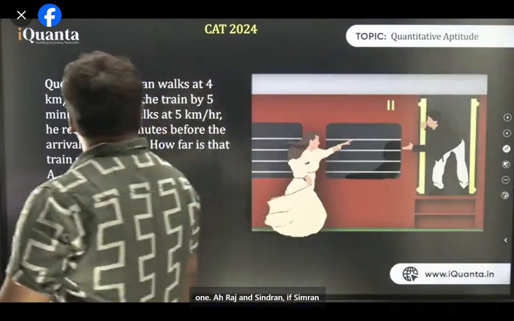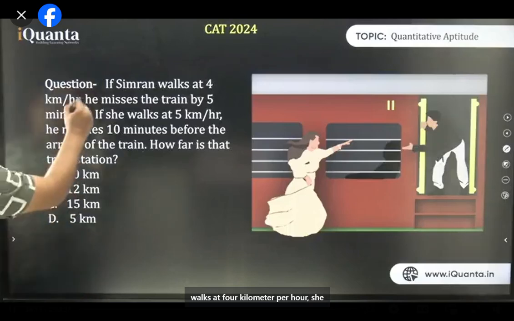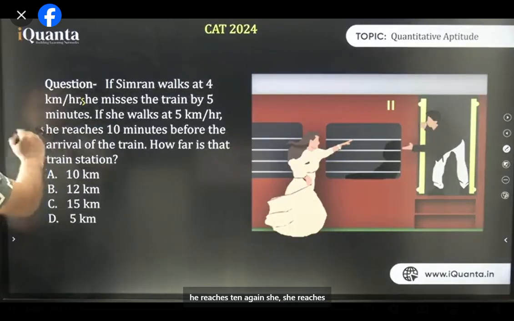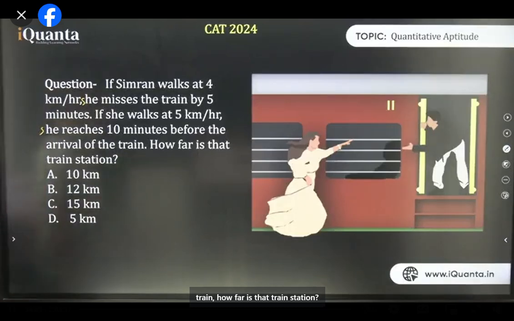Raj and Simran. If Simran walks at 4 km per hour, yeah, he wrote it. She misses the train by 5 minutes. Yes, Kunal, that's right. If she walks at 5 km per hour, she reaches 10 minutes before the arrival of the train. How far is the train station?